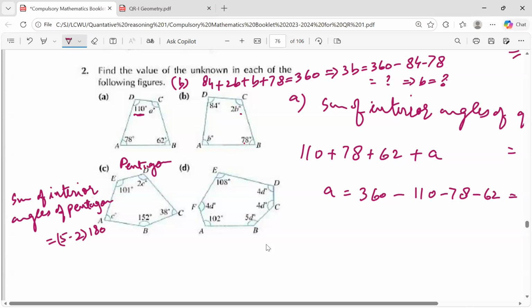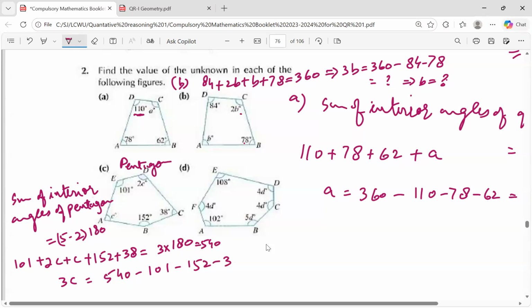Over here, your angles are 101 plus 2C plus C plus 152 plus 38. It will become equal to 3 multiplied by 180, that is 540. From here, you can find 3C equal to 540 minus 101 minus 152 minus 38. Simplify it to get the answer.